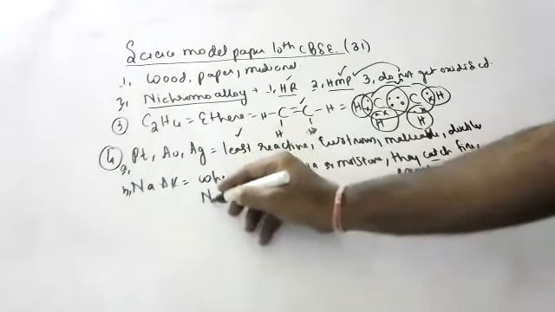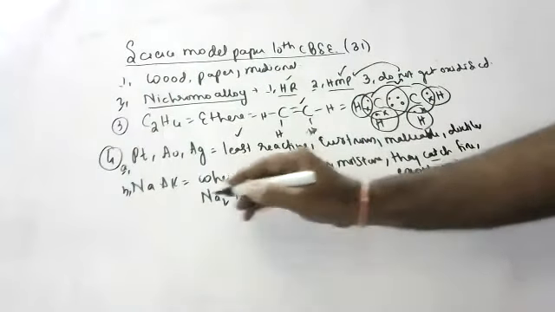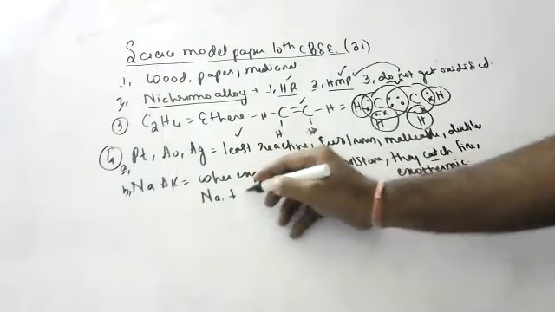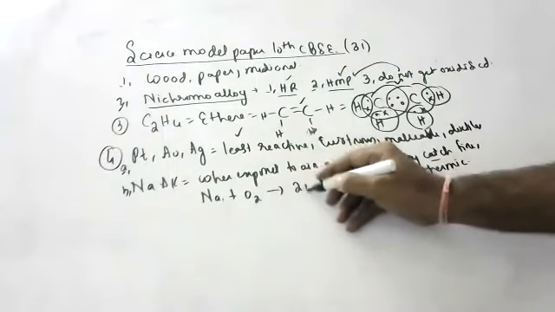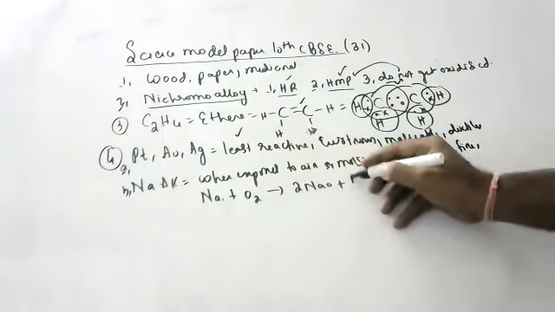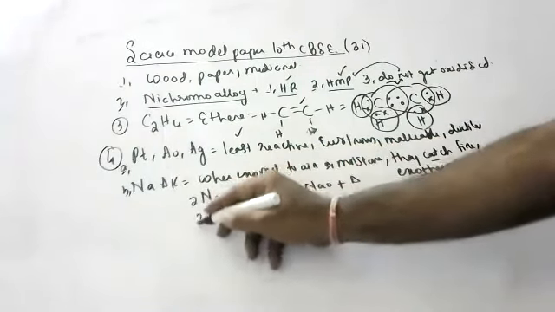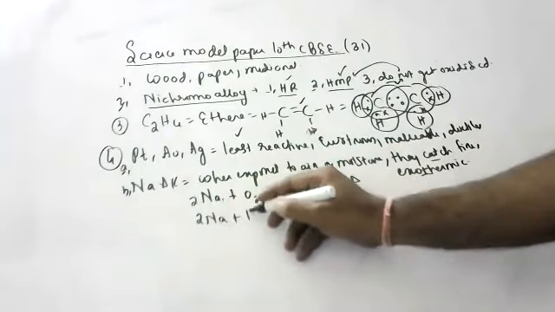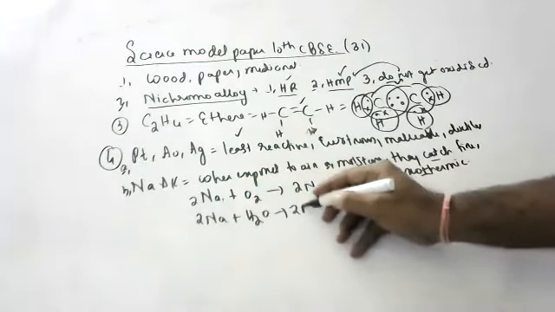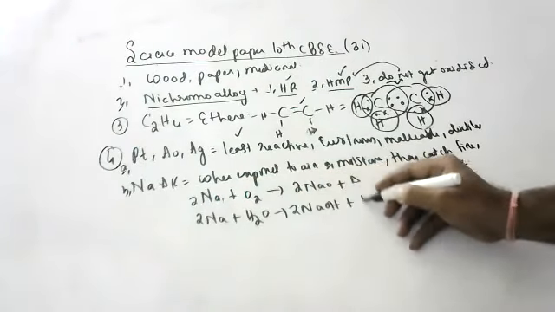If I were in your place, I would compulsorily write even one reaction, children. Na plus O2 gives 2Na2O, a highly exothermic reaction. And with water also I will write: 2Na plus 2H2O gives 2NaOH plus H2 gas.